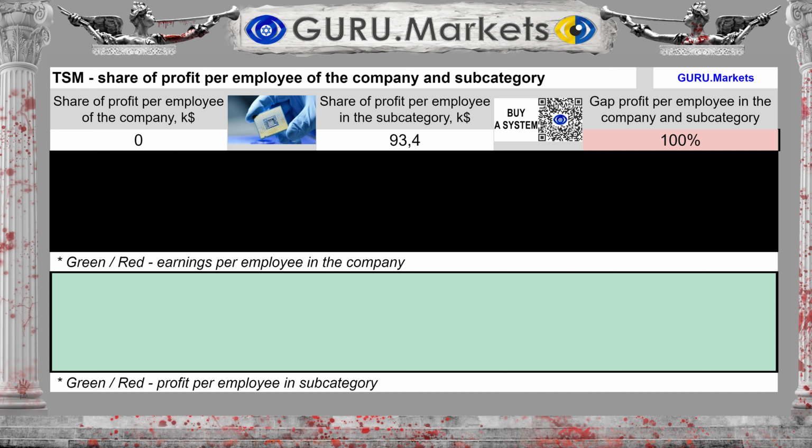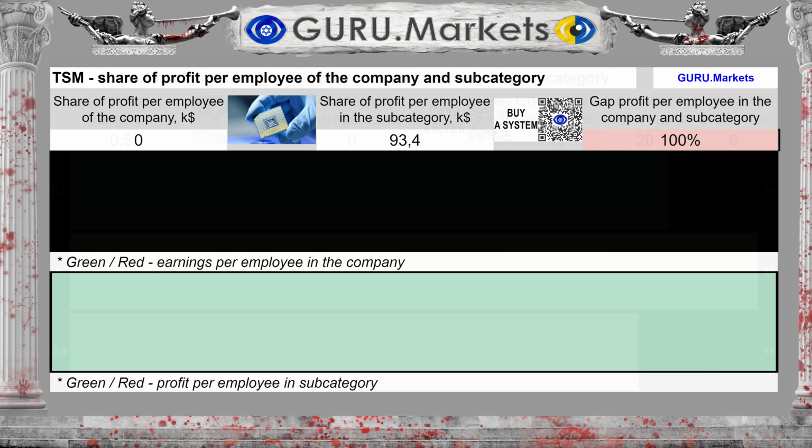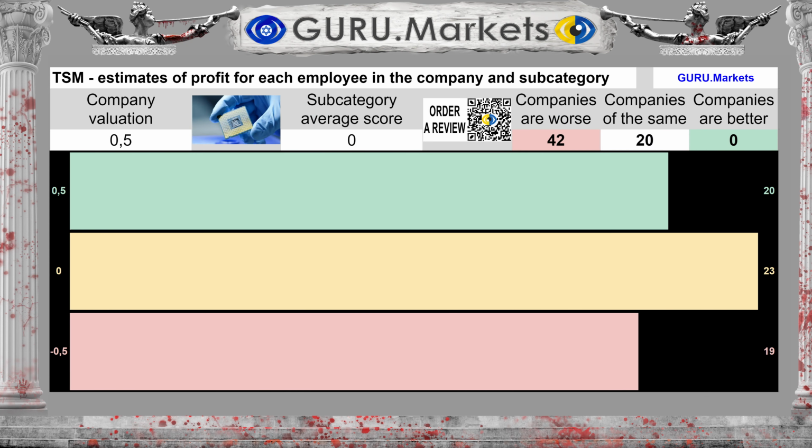The amount of profit per company employee is $0,000. The average for the subcategory is $93,400. The difference between the subcategory average and the company's performance is 100%. Estimation of profit per company employee in comparison with indicators in the subcategory: Good, 0.5 points.